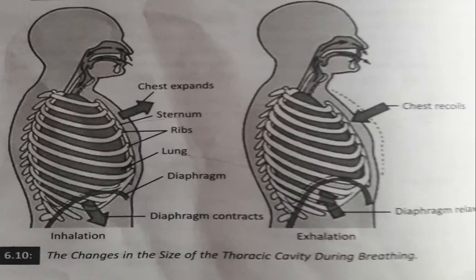So if we go through the diagram of this inspiration and expiration, inhalation and exhalation, here you can see this chest expands. जब ये सांस बाहर सांस अंदर लेते हैं तो यहाँ पे ये chest expands. These are the ribs, this is the lung, and this is the diaphragm. Here you can see the diaphragm contracts. तो जब diaphragm contracts है, chest, you can see it expands here.